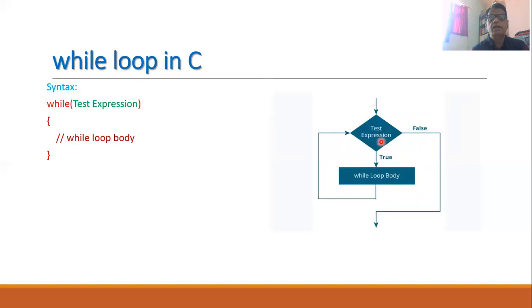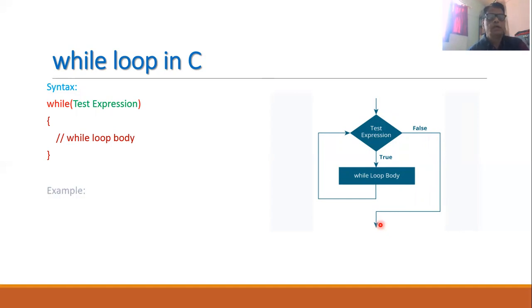Now you will find that as long as the value of the test expression is true, this loop body is repeatedly executed. But as I told you, within your body, you must make some provision so that this test expression will become false at a certain time. Whenever this test expression becomes false, the control of execution will be transferred to the next statement of the program.